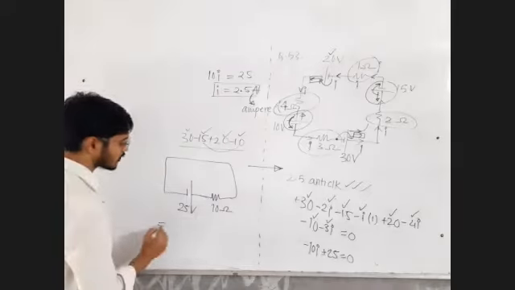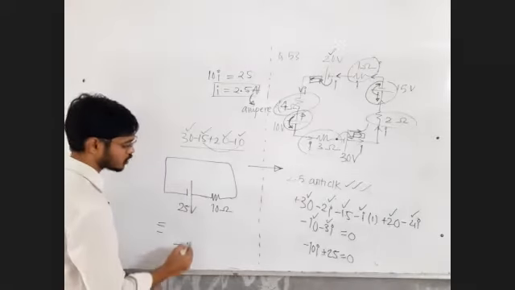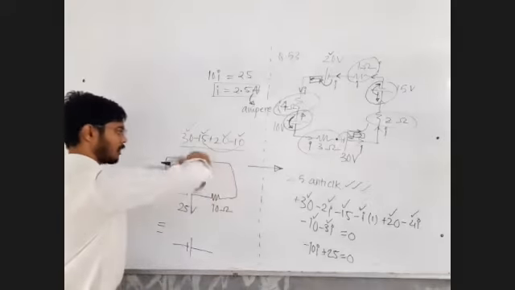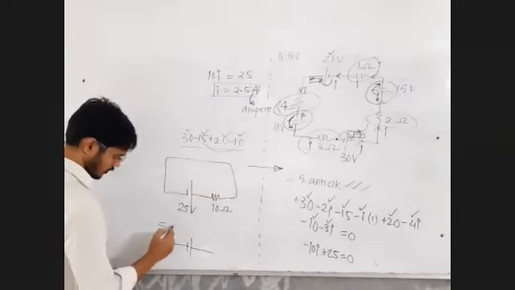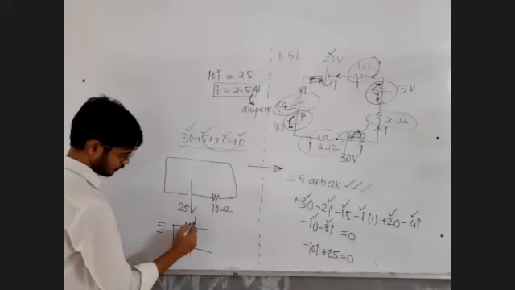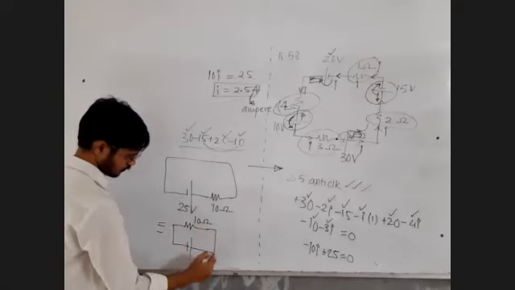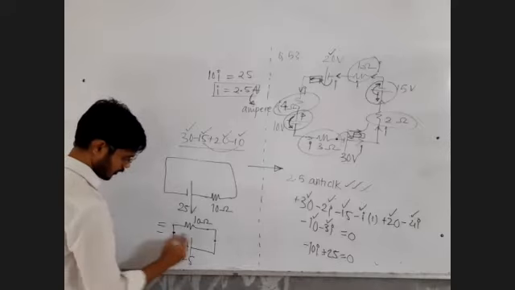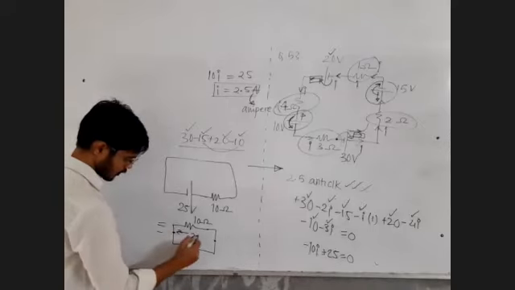You can draw this circuit like this also, absolutely no problem. This 10 ohm can be drawn here. So this is a 25 volt battery. Between these 2 points, what is the potential difference? 25.